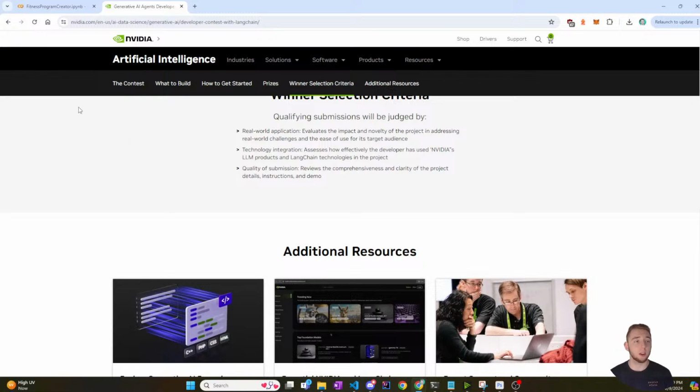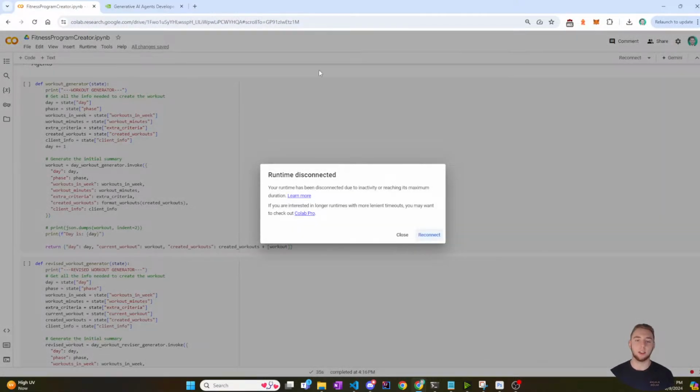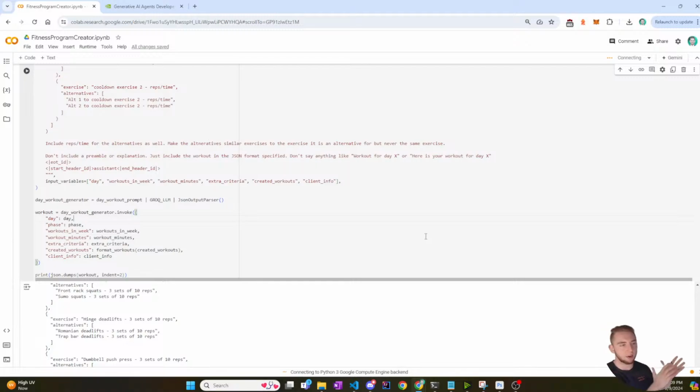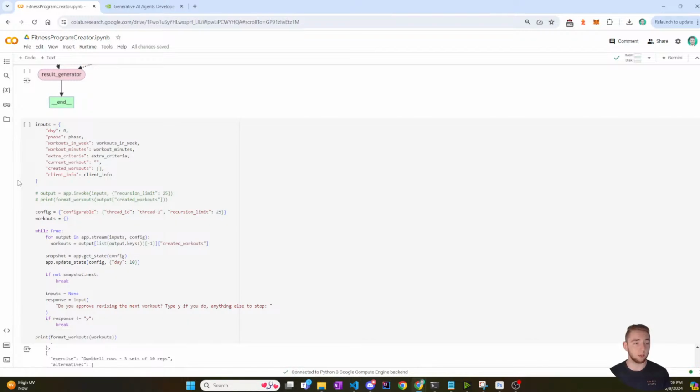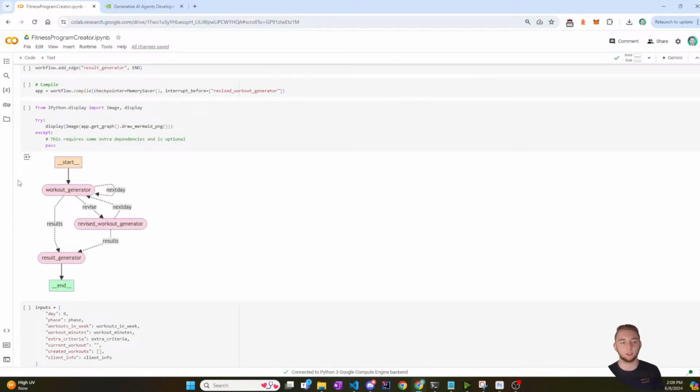And so the way that's going to work, I already have the code started for this. I wish that I could have streamed everything from scratch, but I've already been working on this, especially consulting my wife, who is a personal trainer. I'm actually making this for her to start. At least that was the initial goal, and that still is the most important thing. I want to help her with her personal training, but I've taken this further to now have this be what I'm using for this competition, and also potentially making it a product down the line.